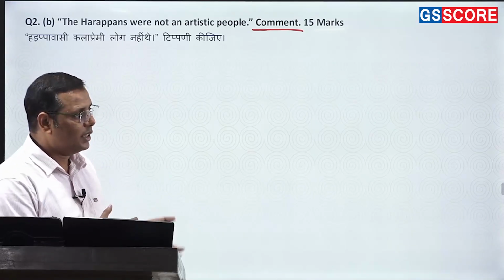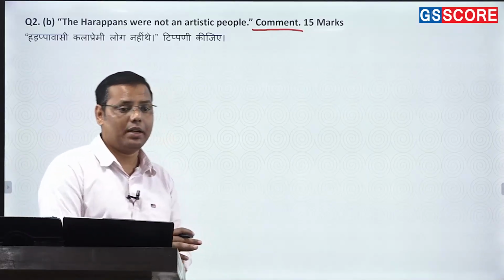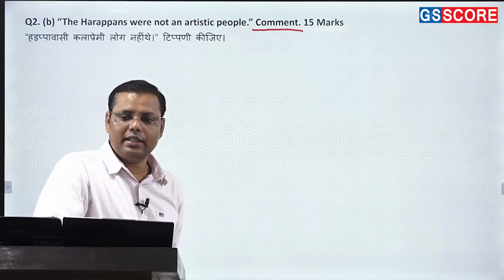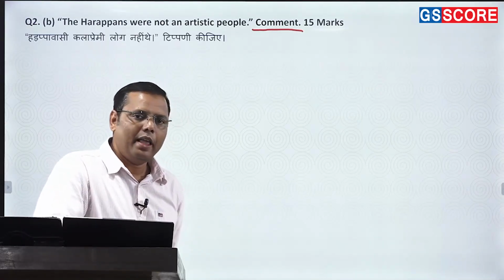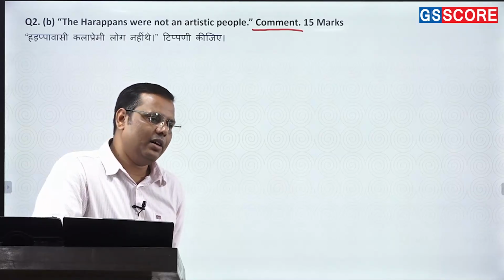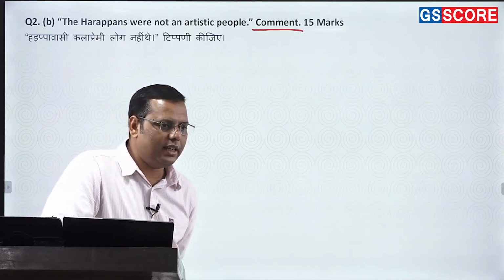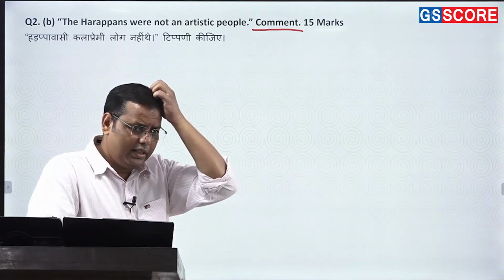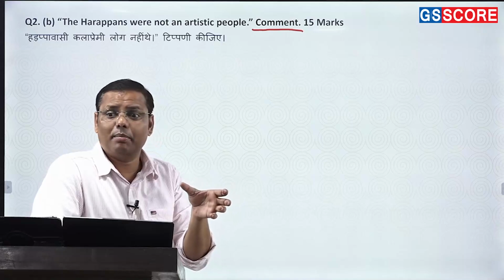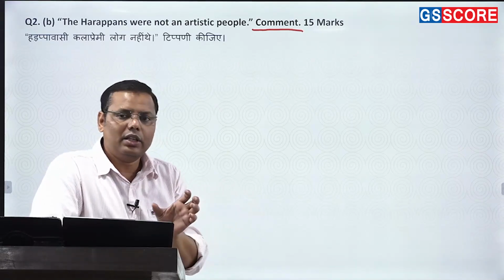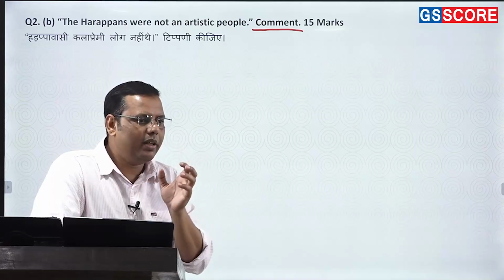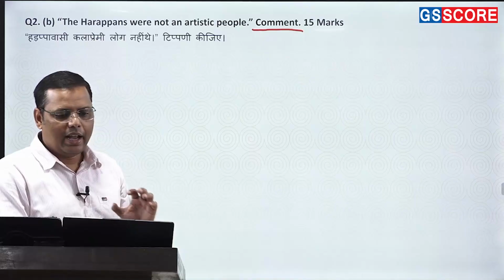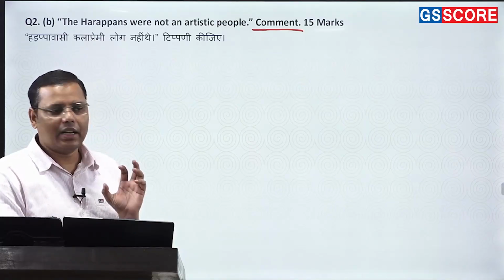If we talk about somewhat later scholars, there is another scholar, Stuart Piggott. Now Stuart Piggott has basically made a comparison with the Egyptian and Mesopotamian art forms, and in this comparison he found that the Harappans did not have aesthetic sense; rather they were very plain, very simple. In fact, if you read Upinder Singh, you'll find she has used this line, that Harappan art was considered to be very plain and simple. So there was a perception that the Harappan art form was very simple and plain, and frankly speaking, this perception continued till the 1990s, and only after that certain scholars have given counter arguments.